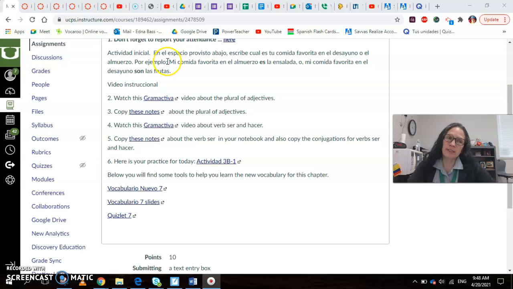Por ejemplo, for example, mi comida favorita en el almuerzo es la ensalada. O mi comida favorita en el desayuno son las frutas. Please notice what you're going to use if it is singular or if it is plural.